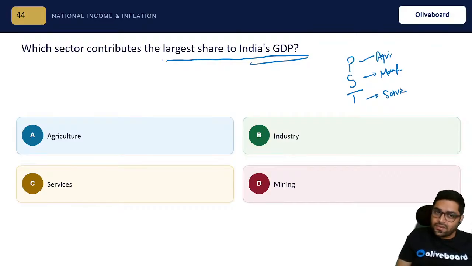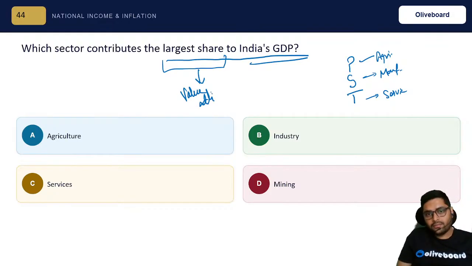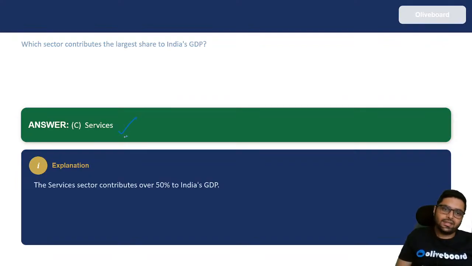Now, when they ask this question, largest share, it is not as per employment, it is as per value addition, production. Got it? So, which is that? Services. Services gives almost 50% of India's GDP. That's a huge amount of production, right?